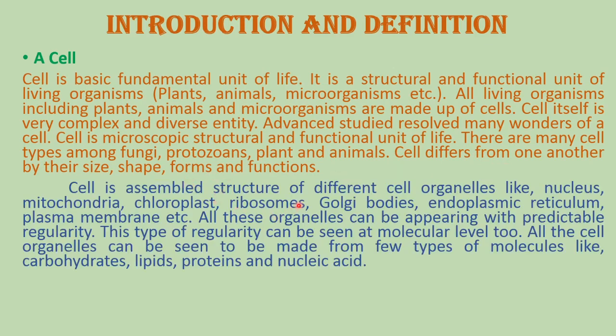Cell is an assembled structure of different types of cell organelles. Means a cell constitutes different types of cell organelles including nucleus, mitochondria, chloroplast, cell wall, ribosomes, Golgi bodies, endoplasmic reticulum, plasma membrane, etc. All these organelles appear with predictable regularity in different types of cells. This type of regularity can be seen at molecular level also. All the cell organelles can be seen to be made from a few types of molecules like carbohydrates, lipids, proteins and nucleic acids.